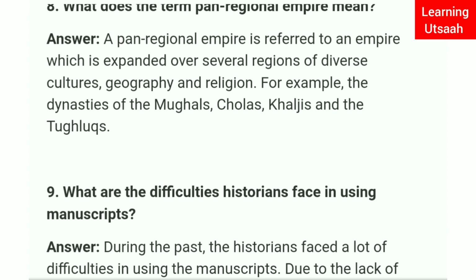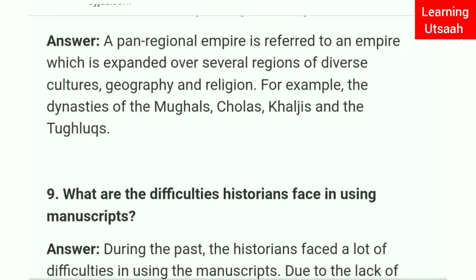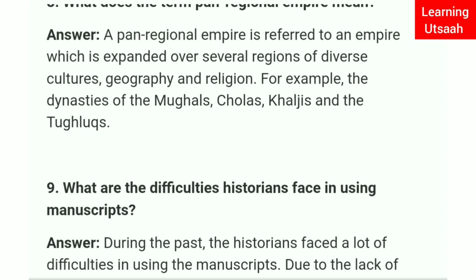Question number 8. What does the term pan-regional empire mean? A pan-regional empire refers to an empire which expanded over several regions of diverse cultures, geography, and religion. For example, the dynasties of the Mughals, Cholas, Khaljis, and the Tughlaqs.